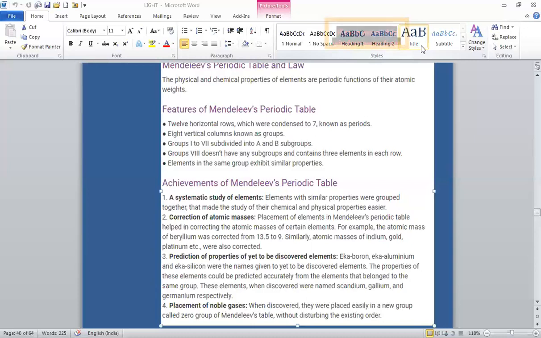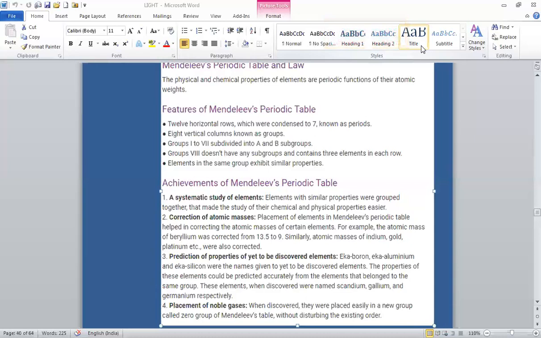And why did he choose hydrogen and oxygen? Because hydrogen and oxygen are very reactive and form compounds with most of the elements.